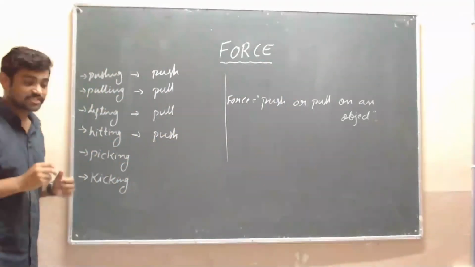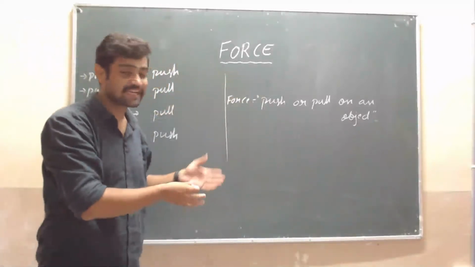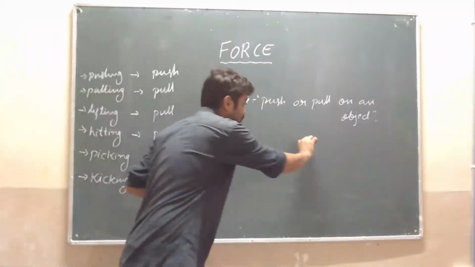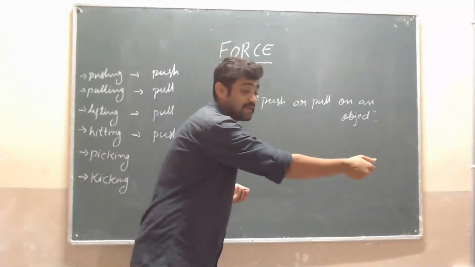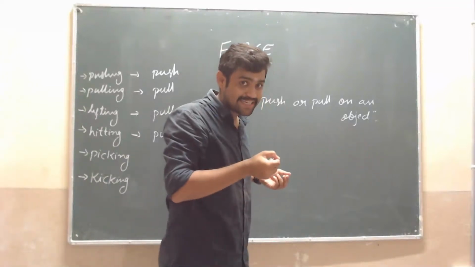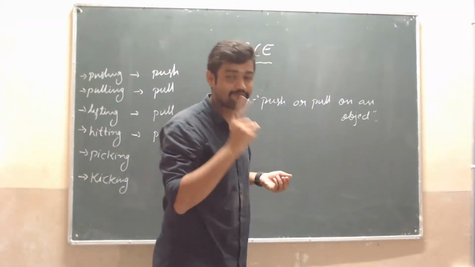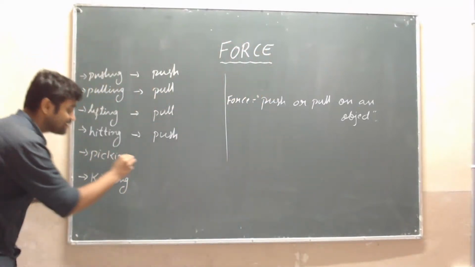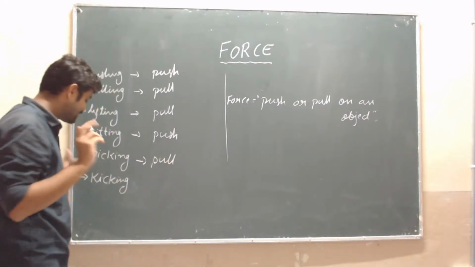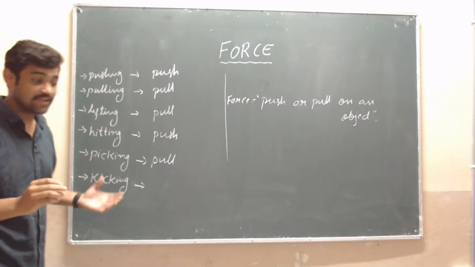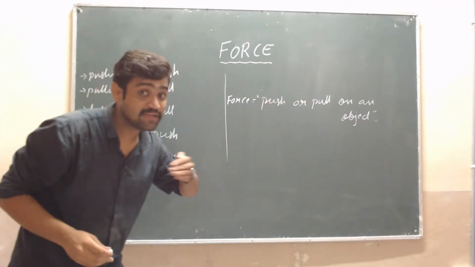Then picking. Suppose many books are there, and from them we are picking only one. That is picking. Here we are pulling one book. So picking will come under pull. Then kicking. If we are kicking a ball, then we are applying push, isn't it?